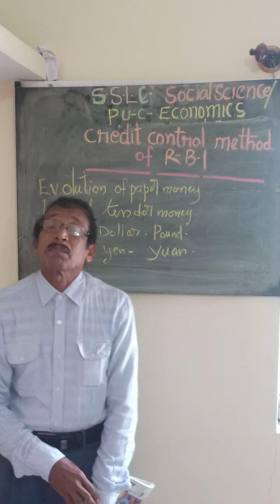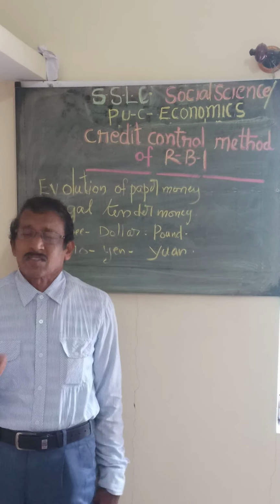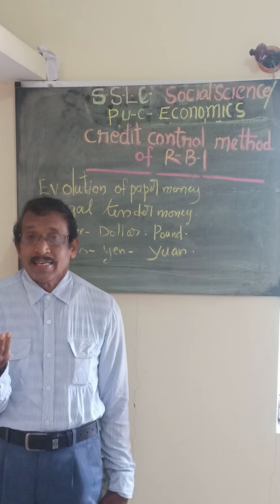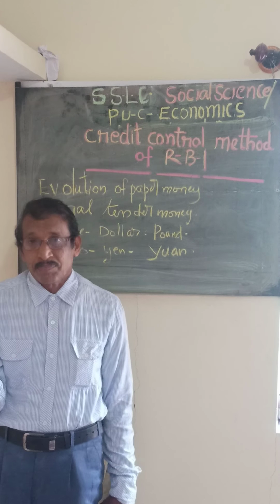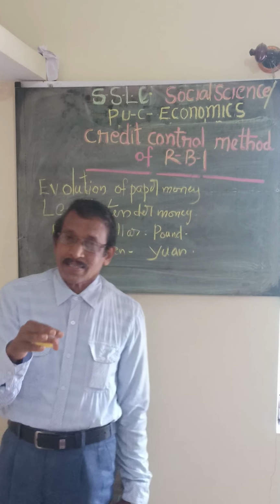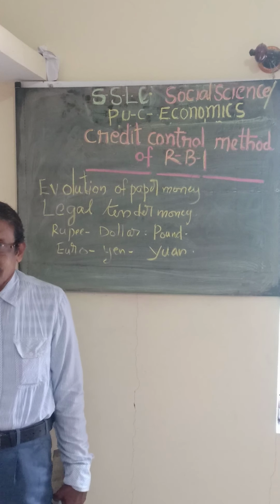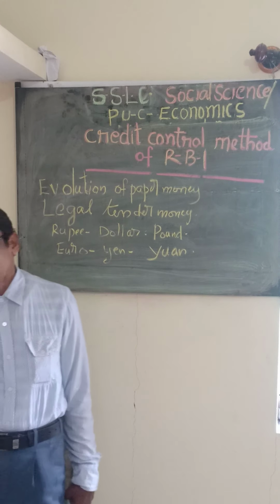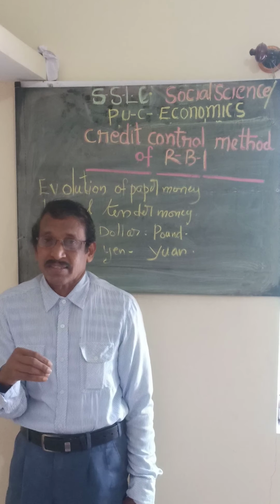Next is open market operation. Sometimes the Reserve Bank will buy and sell government securities, gold, and some other receipts. Sometimes they sell and sometimes they buy. In open market operation, they directly enter the market and purchase bonds, securities, debentures, and gold from the market and from the government.